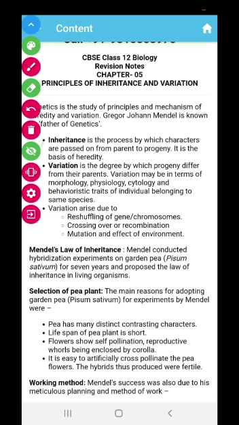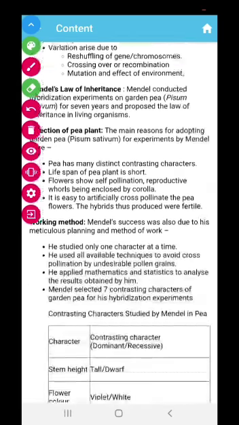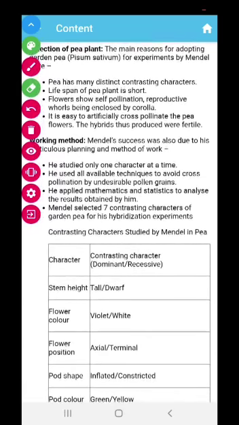And the last thing, it was very easily available and it is very cheap also. Just because of these things, Mendel selected pea plant. Now, how did he work on pea plant? This is also to know what is the working method of Mendel.